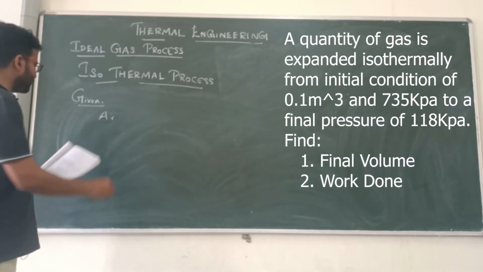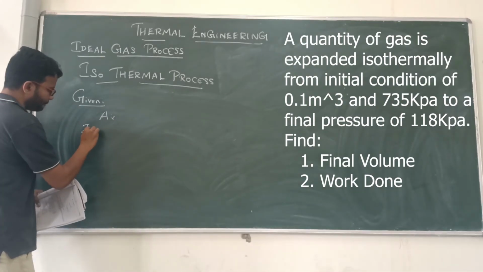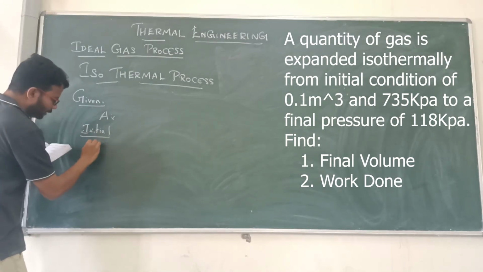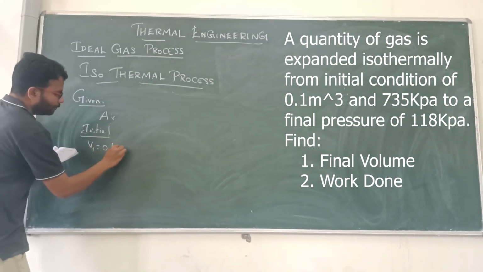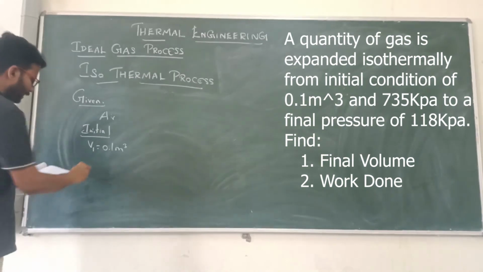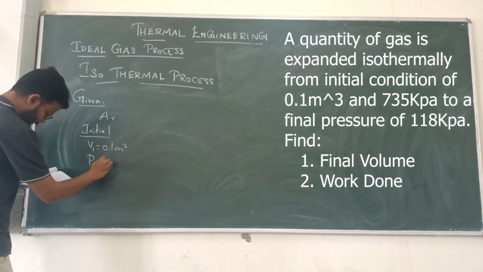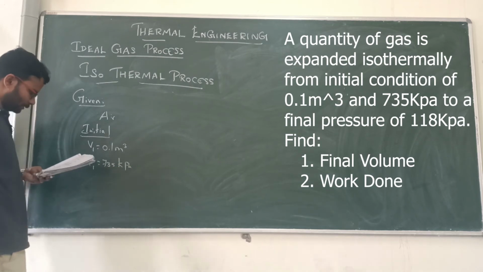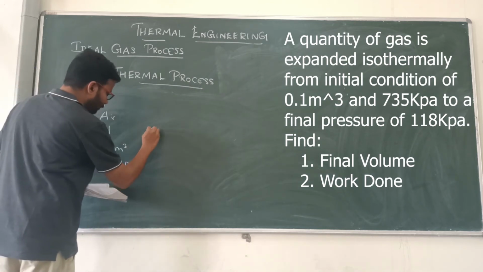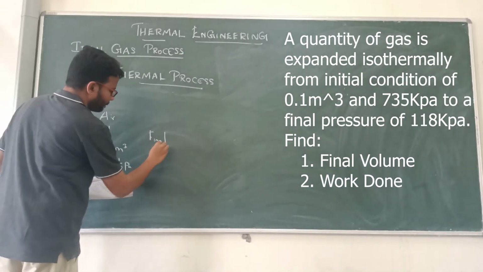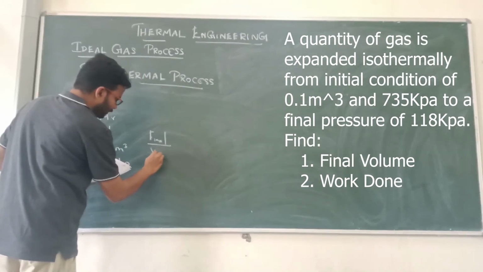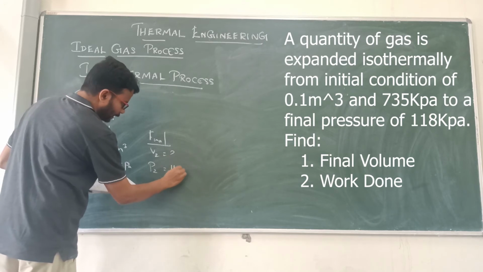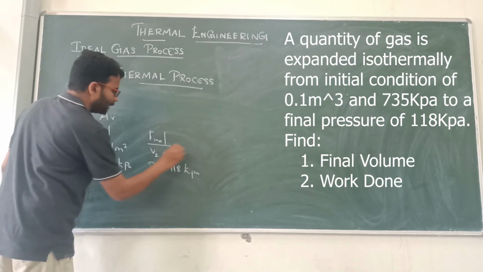So what is the initial condition? Initial volume V1 will be 0.1 meter cube and initial pressure P1 will be 735 kilopascal, and final conditions, final V2 we don't know, final P2 is 118 kilopascal.